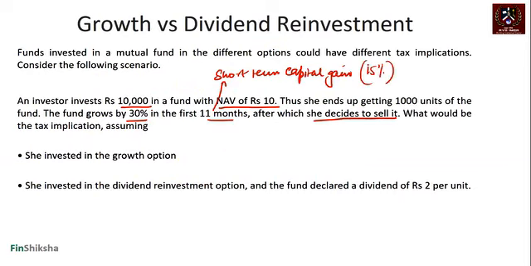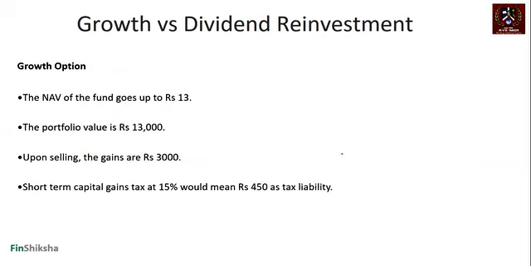So remember that. Now let's look at the tax implication, assuming she invested in the growth option and assuming she invested in dividend reinvestment option, and the fund declared a dividend of 2 rupees per unit, somewhere in between, out of this 30 rupees, 30%, 3 rupees, right? So 10 would have become 13 under growth option, and in the second one you have given a 2 rupee dividend as an option, right? Let's look at the case as to how it goes. The NAV of the fund goes up to rupees 13, right?